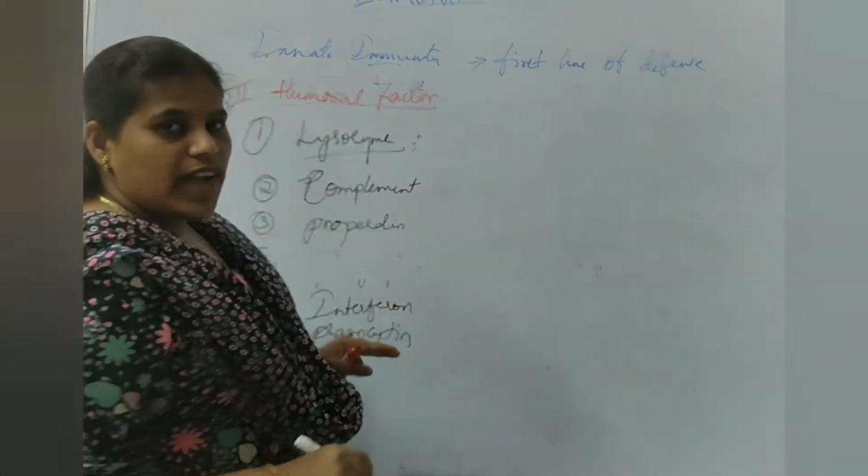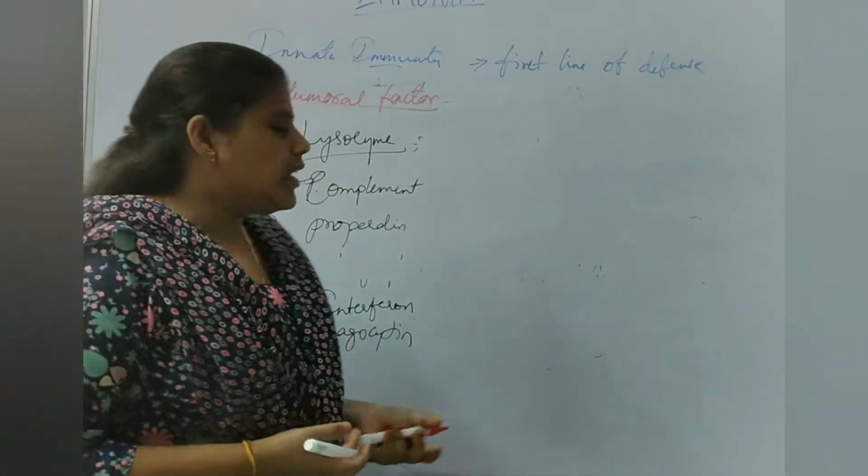So these are the humoral factors which are preventing us from bacteria.